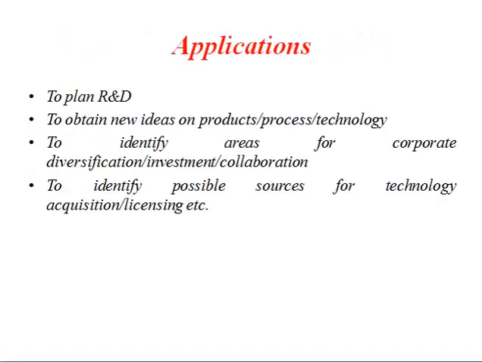These are all very important parameters that are supposed to be considered while implementing whatever concept in your process. Now we'll discuss something about the application. For what purpose are we supposed to implement these technological changes, or after implementing them, what benefit are you going to get? All these parameters are very essential. Initially we have listed a few applications. The main consideration we can see here is to plan for R&D, or research and development. This is very essential.